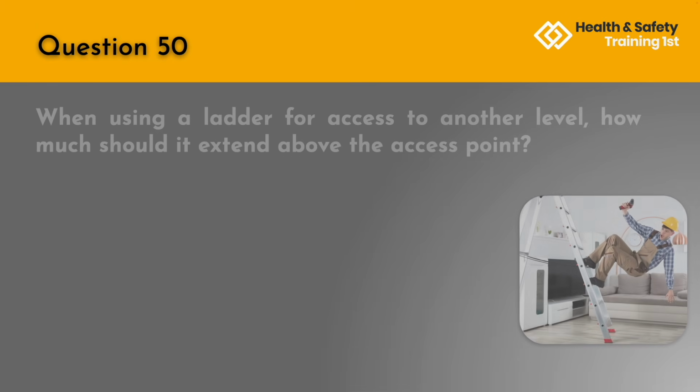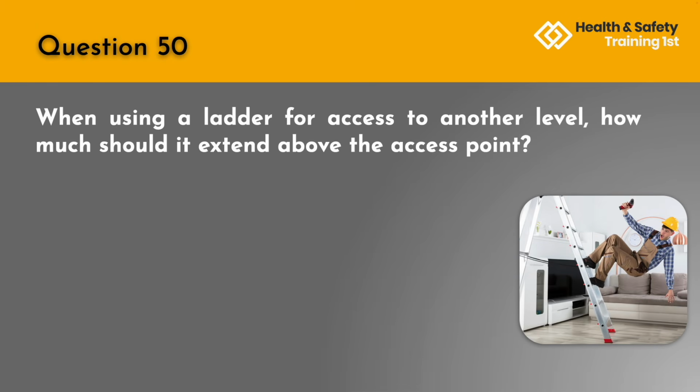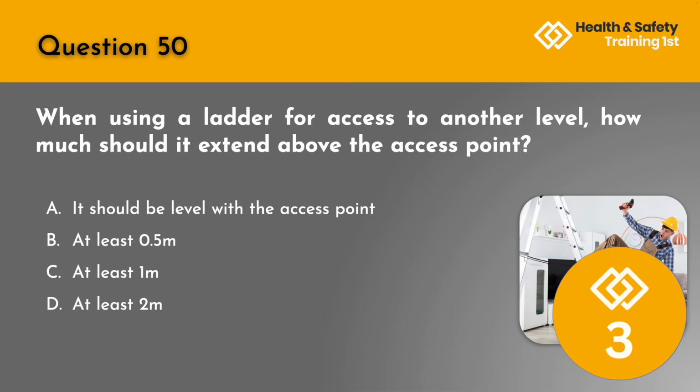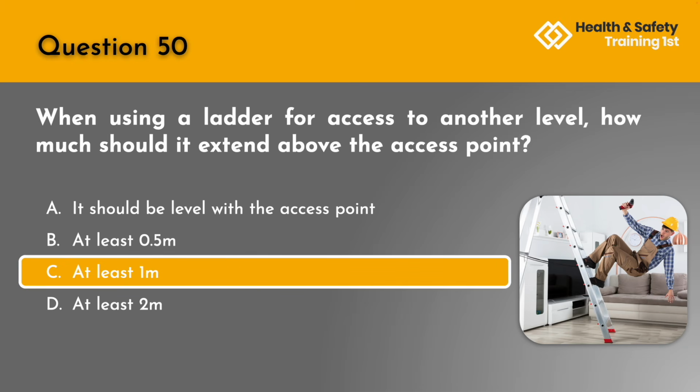Question 50. When using a ladder for access to another level, how much should it extend above the access point? A. It should be level with the access point. B. At least 0.5 meters. C. At least 1 meter. Or D. At least 2 meters. The correct answer is C, at least 1 meter.